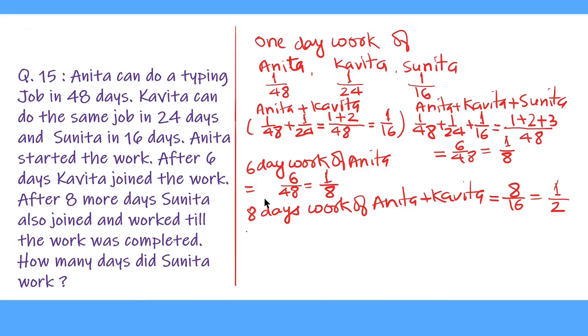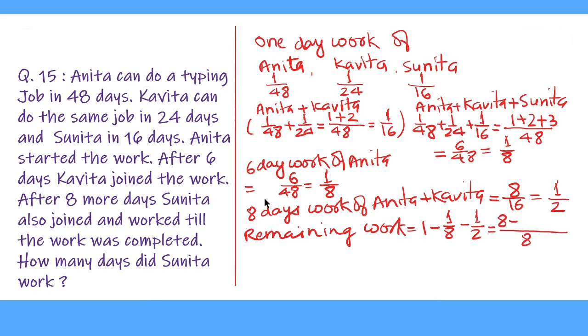So remaining work is 1 minus 1 upon 8 minus 1 upon 2. LCM is 8, and 1 divides 8 for 8 times. So we put 8, minus 8 divides 8 for 1 time, so we put 1, minus 2 divides 8 for 4 times, so we put 4. 8 minus 1 minus 4 equal to 3 upon 8.